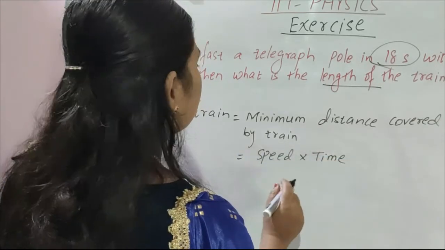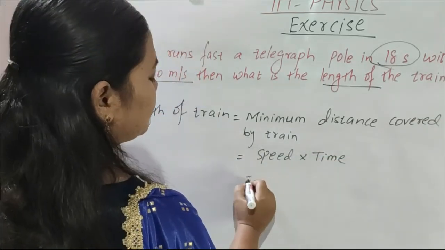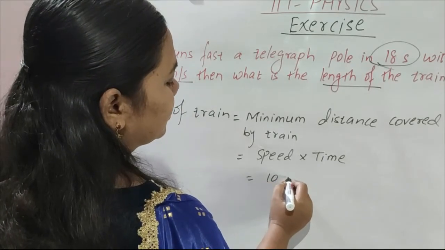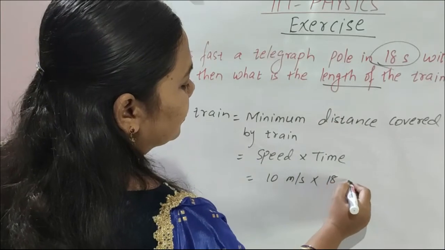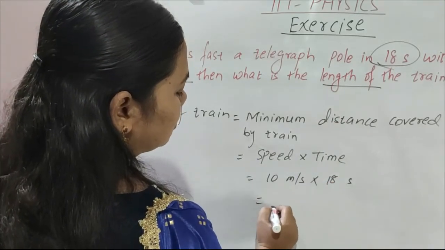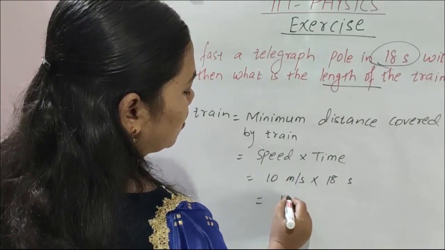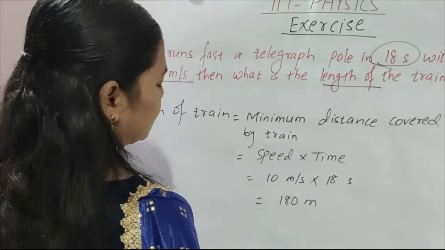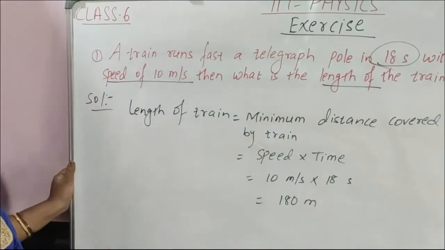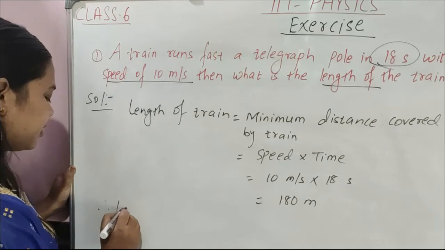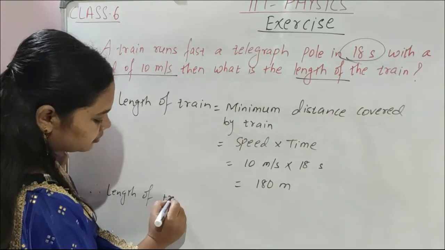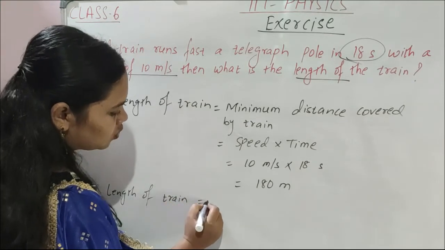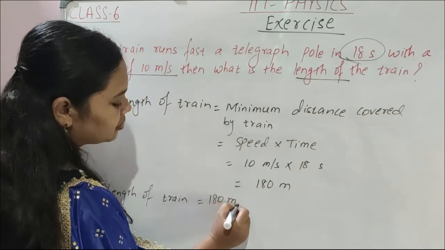What is the speed? Speed of train is 10 meter per second, into time is 18 seconds. So 10 into 18, 180 meter. That is the length of train. Therefore, length of train is equal to 180 meter.